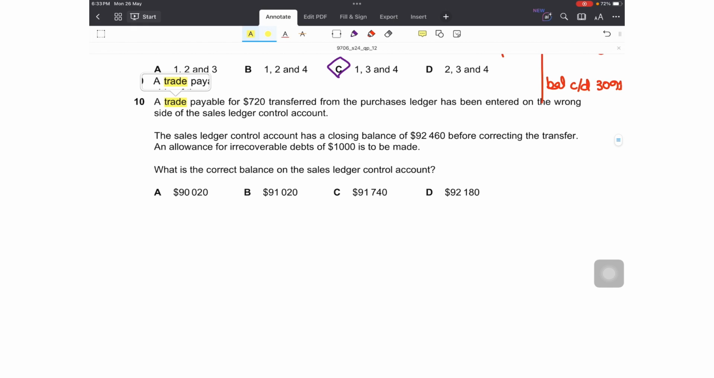Number 10: a trade payable for 720 transferred from the purchases ledger has been entered on the wrong side of the sales ledger control account. What are they talking about? They are talking about a contra entry. Sometimes a party can be both a trade payable and a trade receivable for the business. So we settle the common amount between the two balances as a contra set off by making an entry: we debit the purchases ledger control account and we credit the sales ledger control account. The difference could either be a trade payable or a trade receivable.